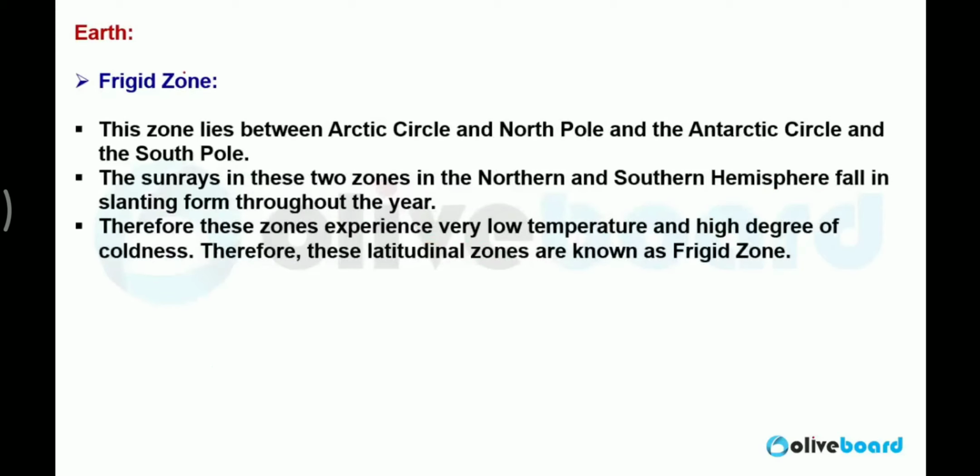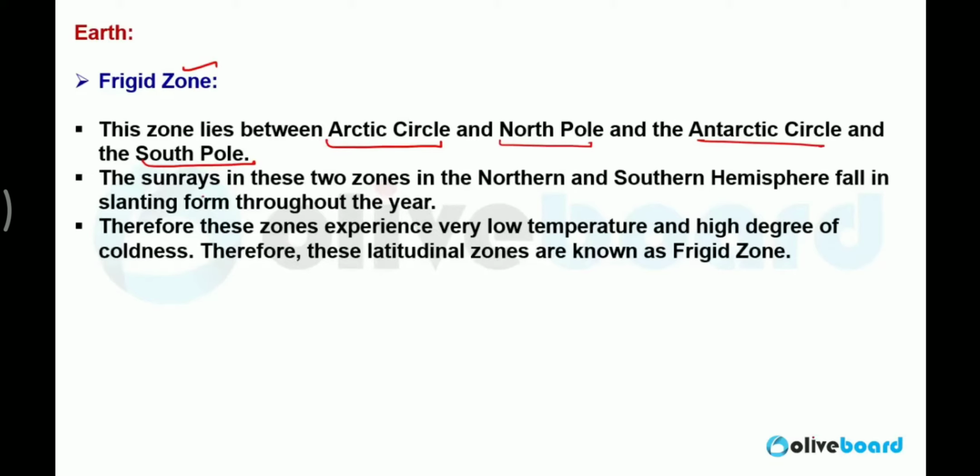Third is the frigid zone, that is completely covered by snow, completely covered by ice. This area is also called the Arctic Circle and North Pole, and in the southern area, the Antarctic Circle or South Pole.